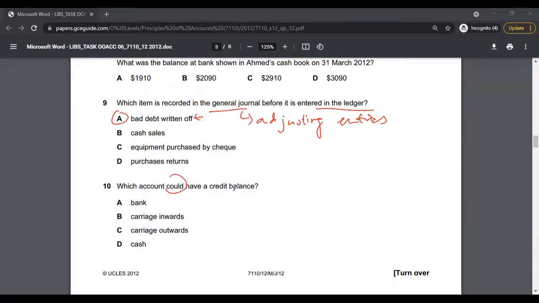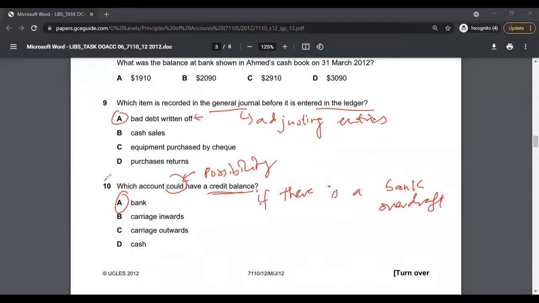Which account could have a credit balance? So this is asking about possibility. Could is basically about possibility. Which account could possibly have a credit balance? This is again option A, and the answer to multiple choice 10 is option A. Bank can have a credit balance if there is a bank overdraft. So therefore, the answer to multiple choice 10 is option A.